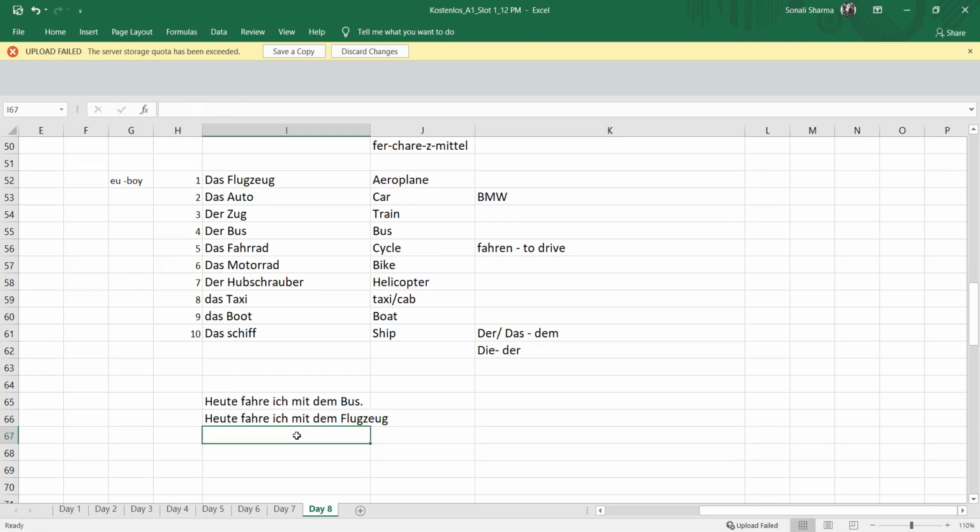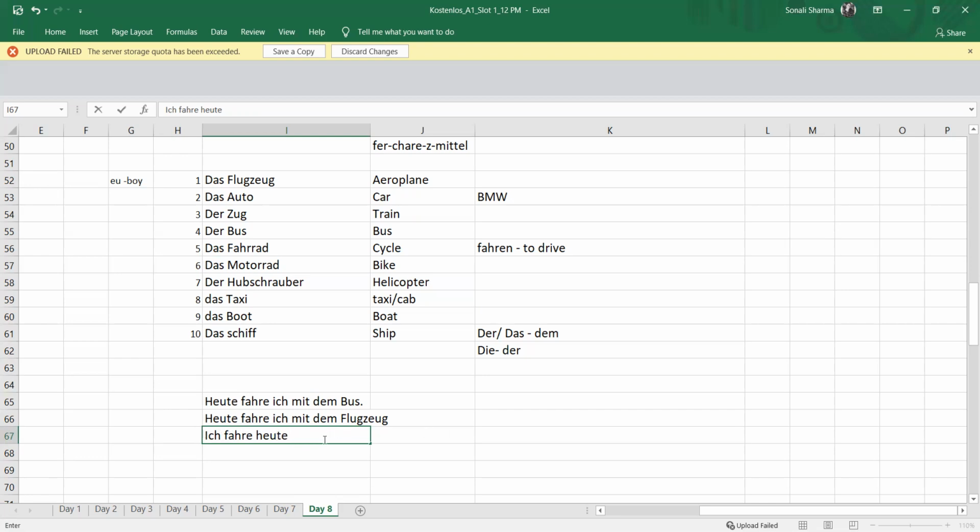If I write today I will travel with the car, what I will do is change the position. I will choose the subject first now. So ich fahre heute. We can interchange these, but never ever change the position of the verb. If it starts with the verb, then it will become a question.